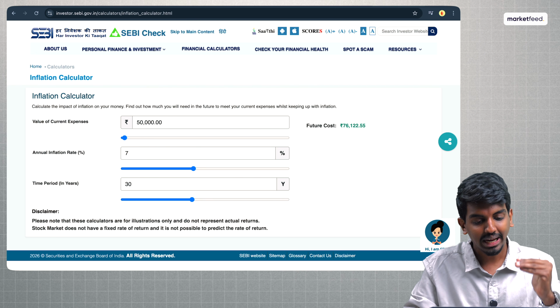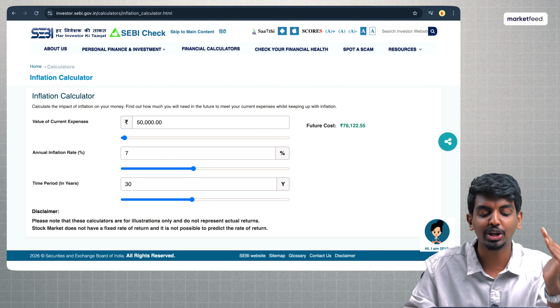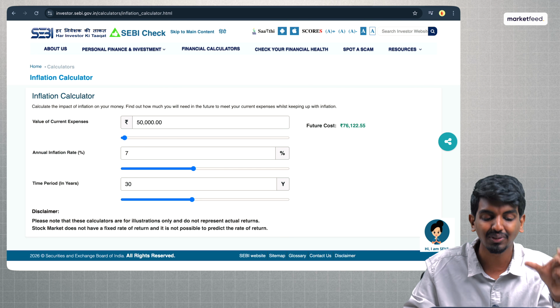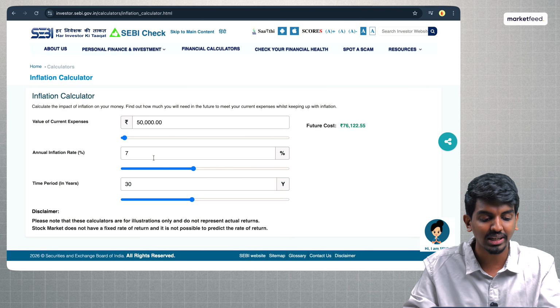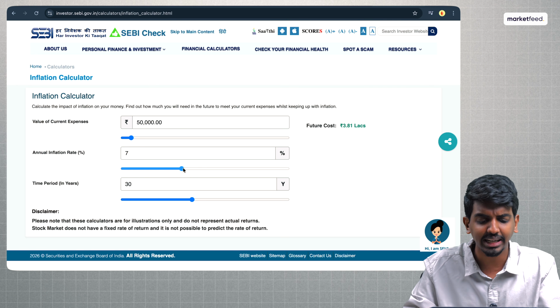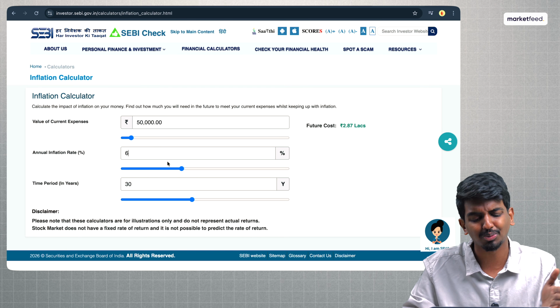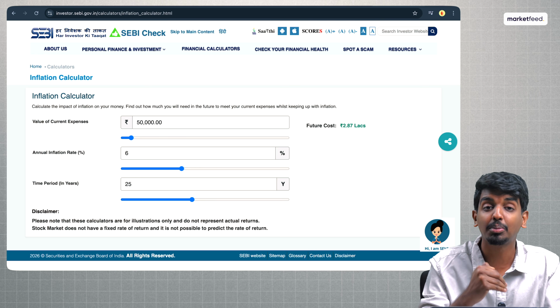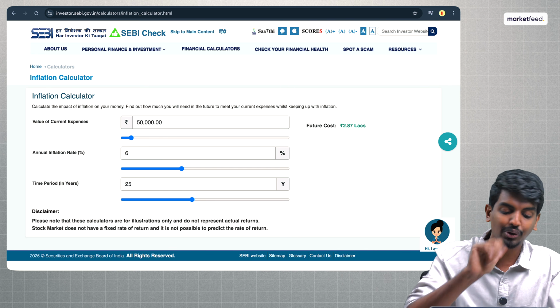Let's say in today's value, you want to keep withdrawing 50,000 rupees every single month. And what is the annual inflation rate? Currently in India, it is somewhere around 5 to 6%. And let's say you want to start your SWP, or your withdrawal, after 25 years.